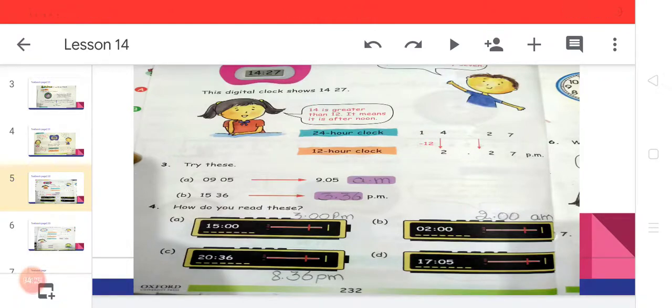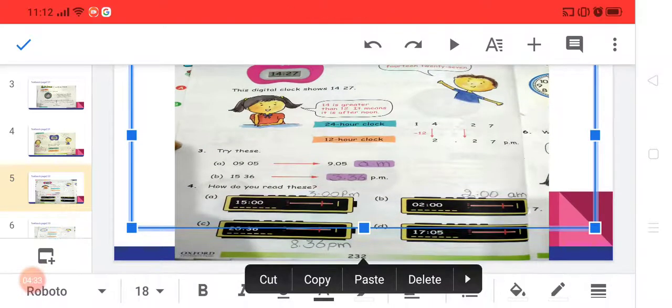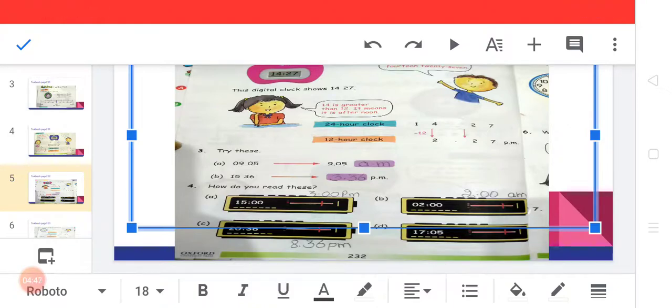In the B part, 02:00, I want to write this time in the 12-hour clock. So for this, there is 2. It means it is less than 12. It is morning time, so from midnight to noon. It means 2:00 AM will come.